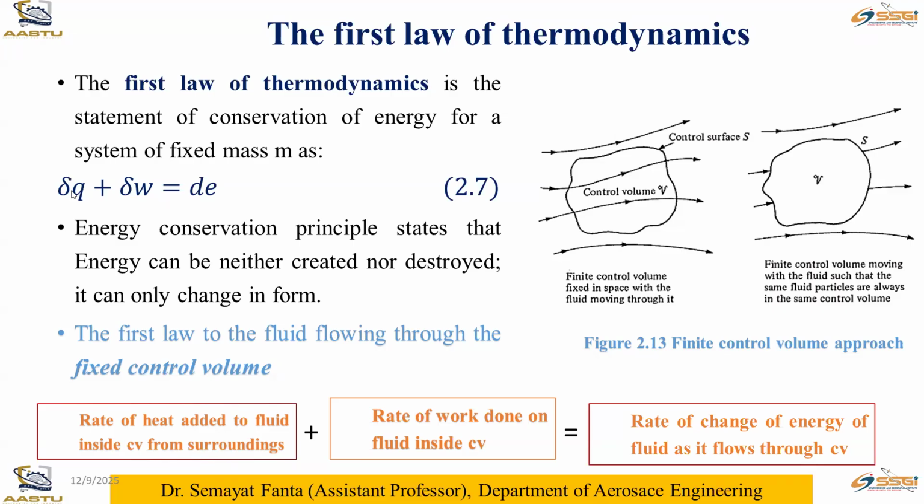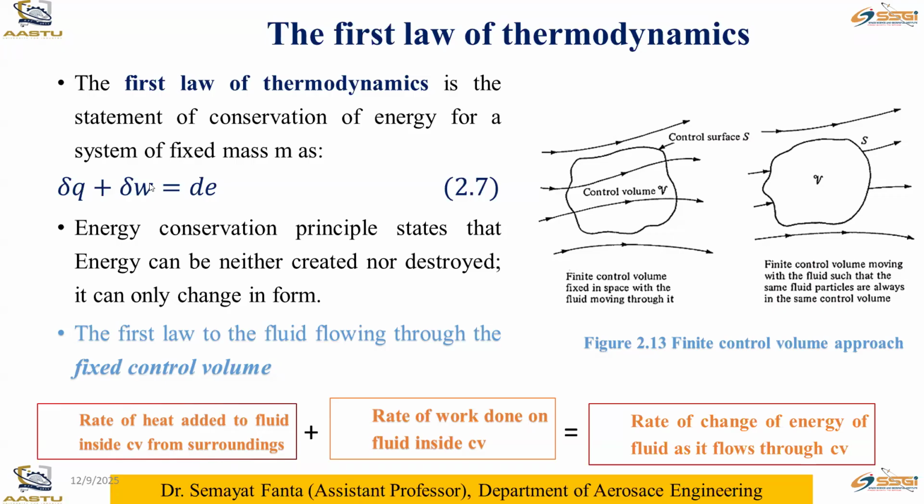No, this is delta q. Q and W are represented with delta. Why? They are called path properties. Q is the heat added to the system or heat rejected from the system, heat in or heat out. And delta W indicates the work done on the system, or it can be the work done by the system. Look, there are two types of terms.